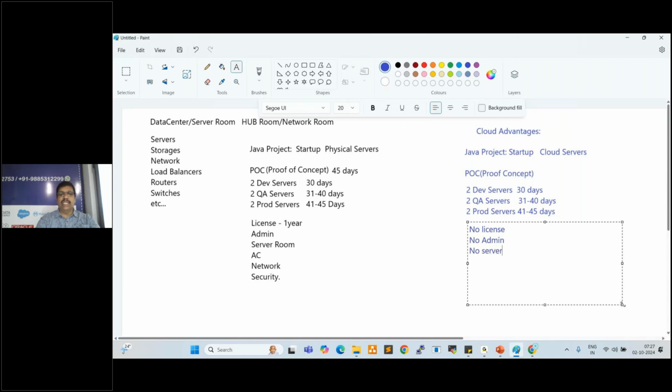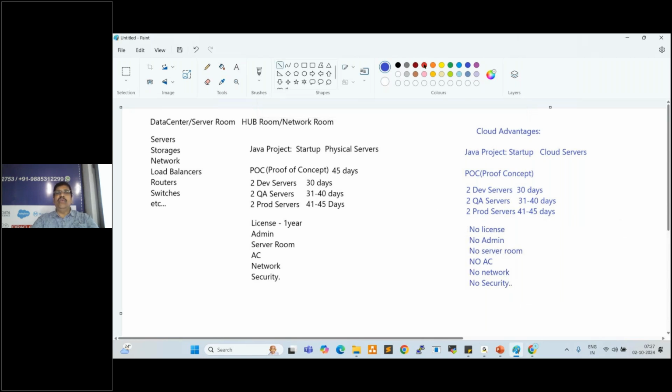Server room will be taken care by AWS vendor, right? No AC for server room, they will take care. No network needed here. Network also will be taken care by vendor only. No server room security, they will take care, right? So when we create cloud servers, these are all not required. Cloud vendor will take care of this.